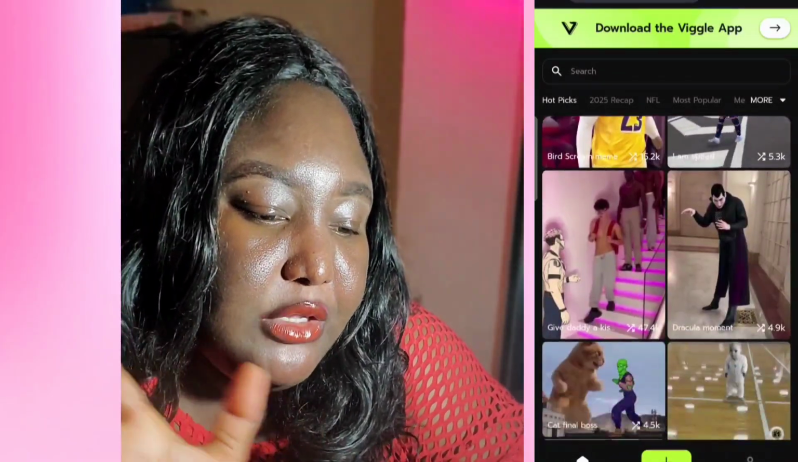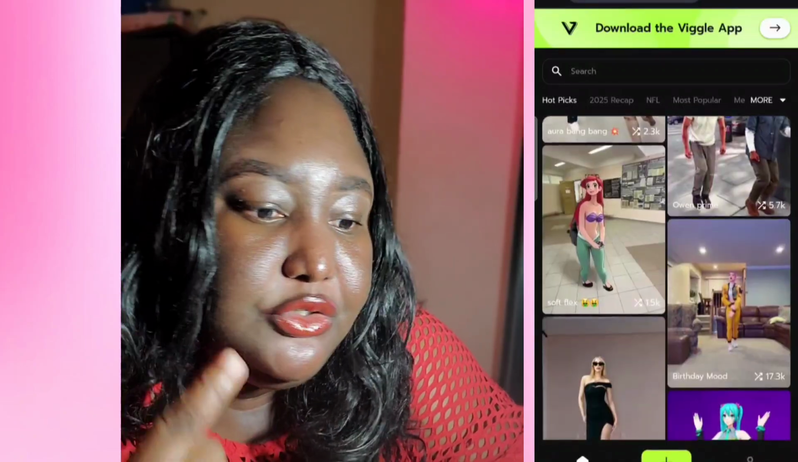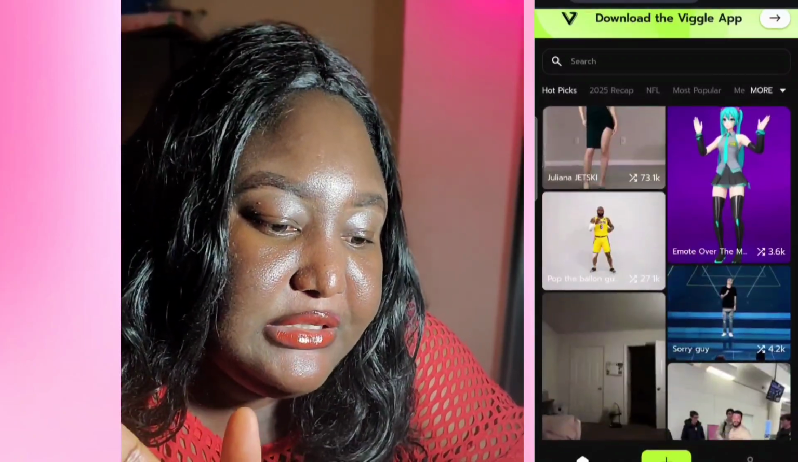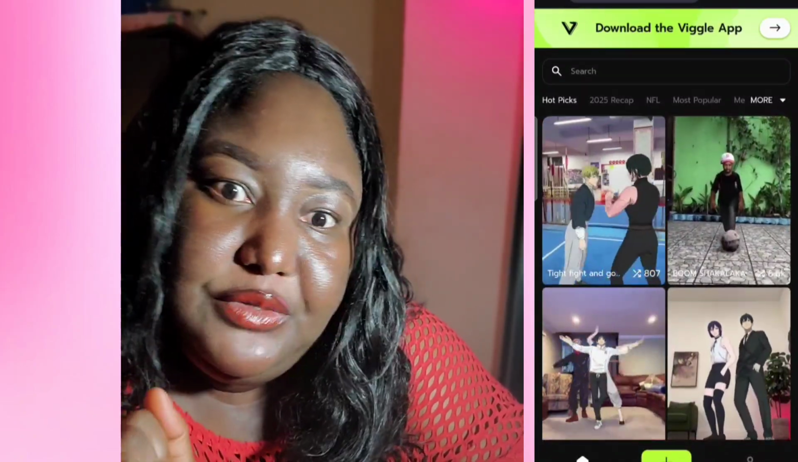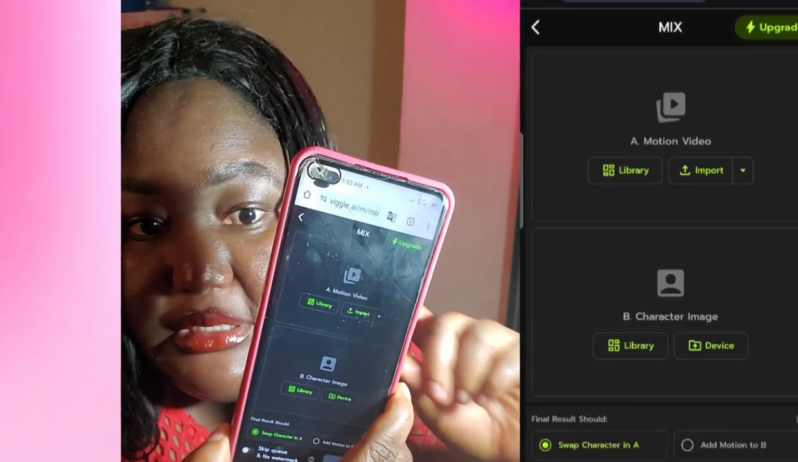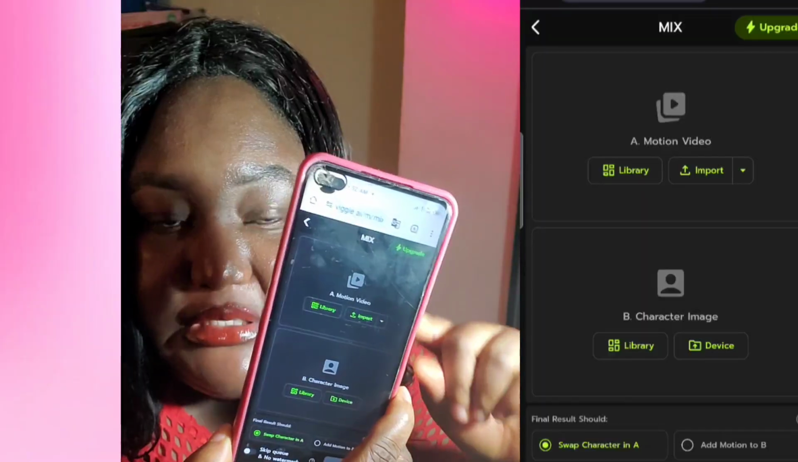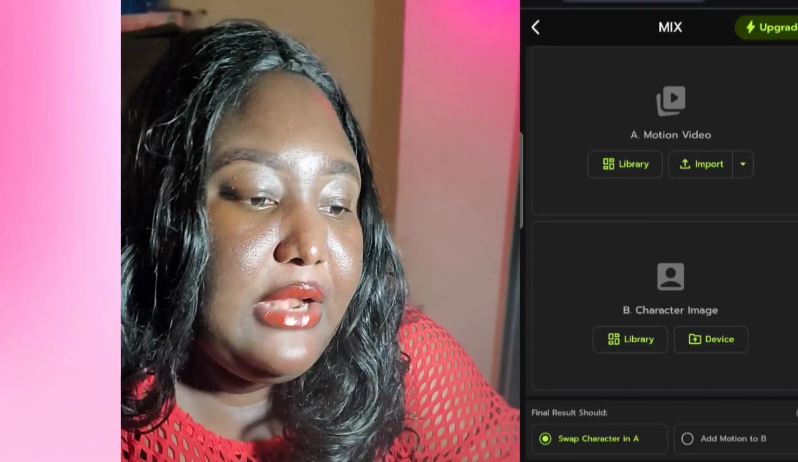You are going to take a picture of yourself, or if you have a picture of yourself, keep that picture very handy because we're going to be using it. So in case you don't have the app, this is a website. So don't think, oh, I don't have the app.